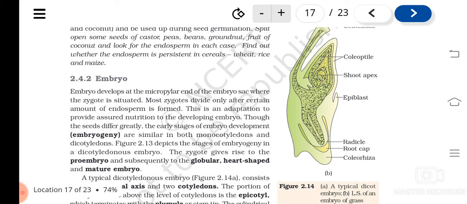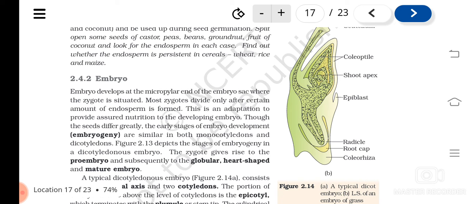Egg apparatus and egg. So the egg will get fused with one of the male gametes and produce what? Zygote. Understood? And the zygote will develop into what? The embryo. As I told already, embryo development takes place after the endosperm development starts, or most zygotes divide only after some amount of endosperm is already formed, so that it can get nourishment from the endosperm.